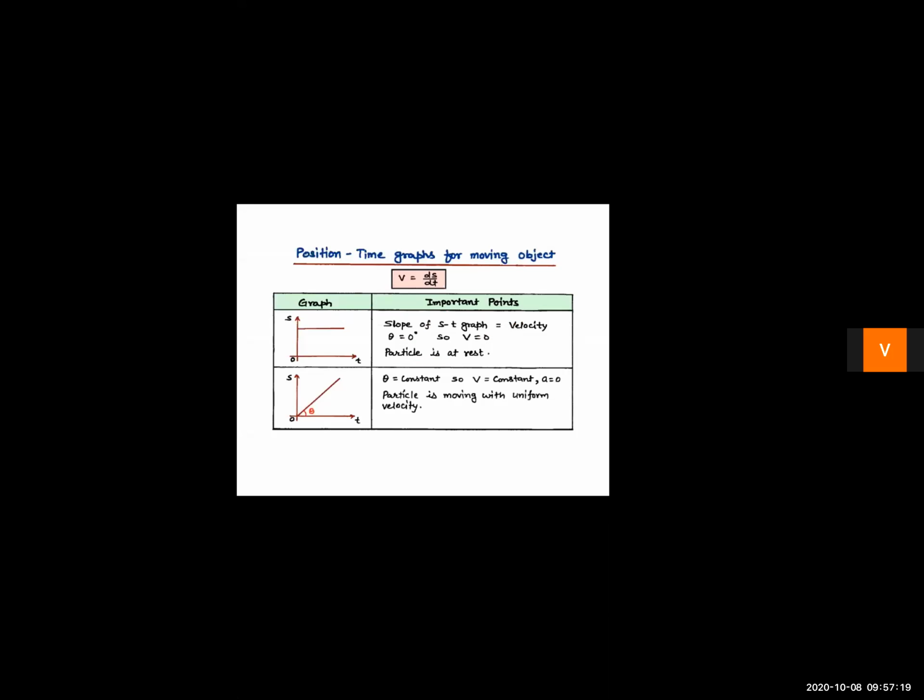Right? Next graph. Here we can see that this is your slope line and the angle is theta, and this angle is constant. The angle is not changing. You're getting a straight line. Angle is theta and theta is constant. So as theta is constant, the value of velocity is also constant. And if velocity is constant, children, then acceleration will be 0, because acceleration is the change in velocity. But velocity is not changing, it is constant. So the particle is moving with uniform velocity.